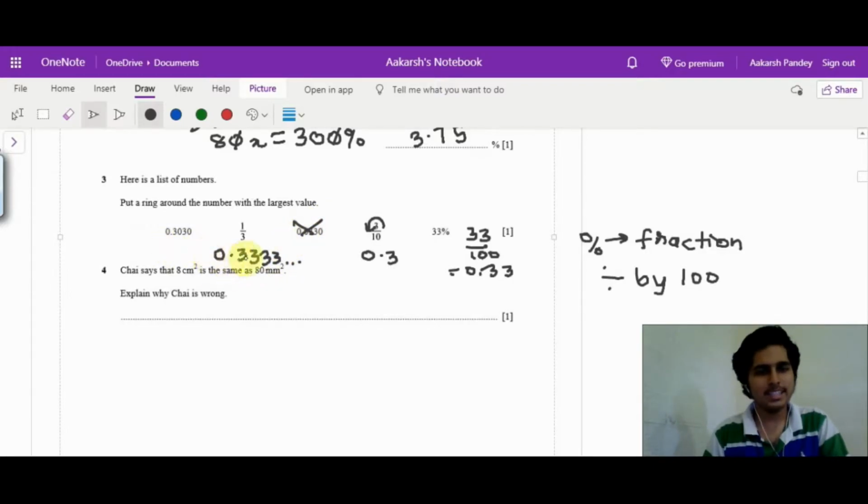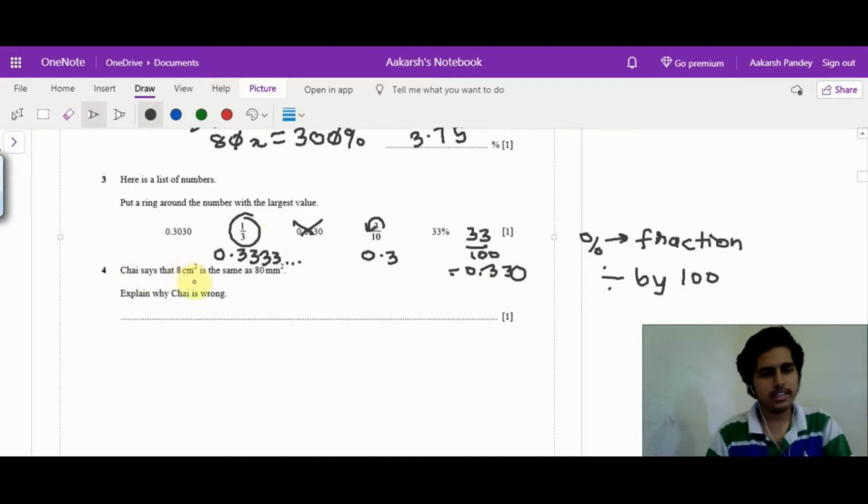For the second decimal place, we have a 0 over here, a 3, a 0 and a 3. So we have 33% or 1 upon 3. But looking at the third place, we have a 0 for the third place, but in 1 by 3 we have a 3 again. So definitely 1 upon 3 is the largest number.